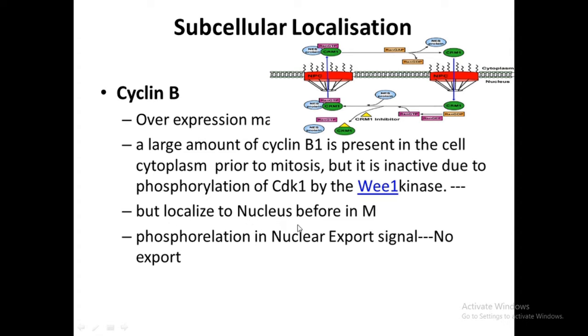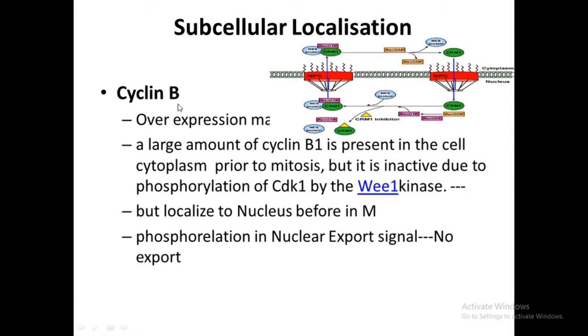But just prior to the onset of mitosis, this cyclin B gets localized into the nucleoplasm, or into the nucleus, and then the inhibitory phosphorylation gets removed. The cyclin along with the CDK join together to form maturation promoting factor, and that maturation promoting factor drives the cell cycle from G2 to M phase. The subcellular localization of cyclin B plays a crucial role in this cell cycle regulation.